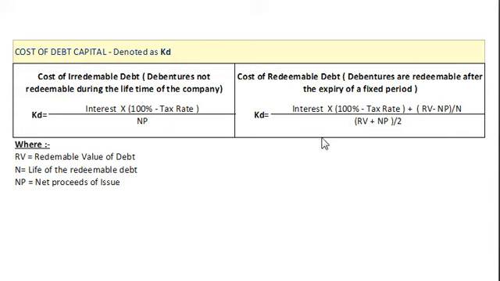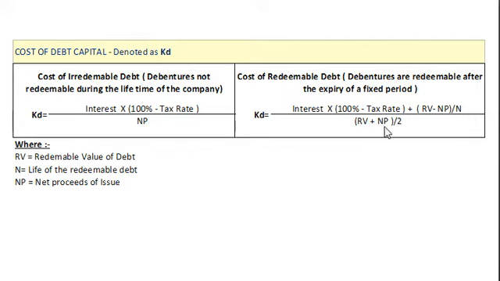Here you understand the first part of the formula is for interest after tax, whereas the second part represents average premium on redemption, that is RV represents redeemable value minus NP, that is net proceeds, and N represents number of years for redemption of debentures.